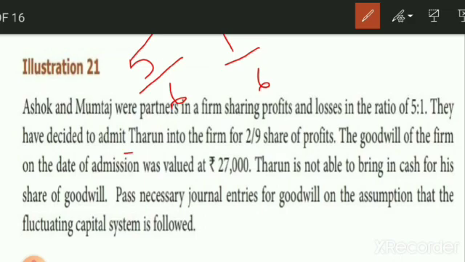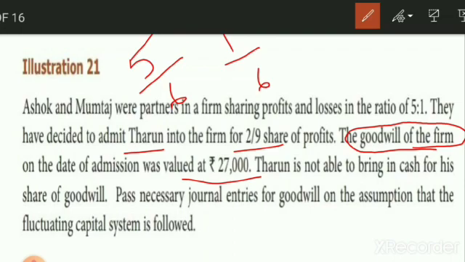So Darun is a new partner. He is admitted. His future share of profit is also given. The goodwill of the firm on the date of admission was valued at 27,000. So now they have given the firm's goodwill, the firm's goodwill, not Darun's. So the entire partnership firm goodwill value is 27,000.